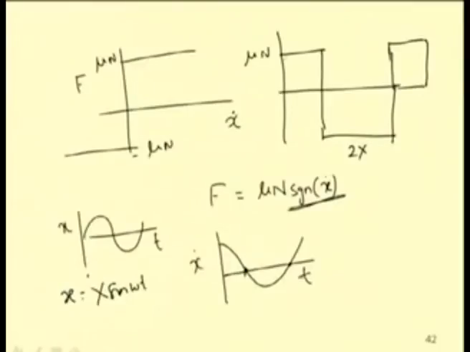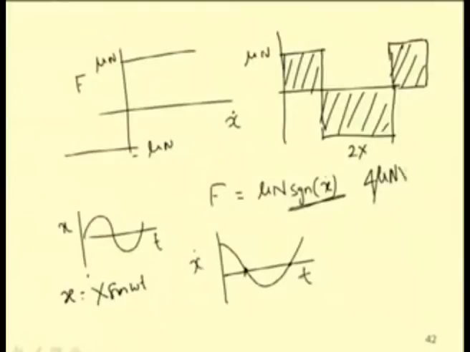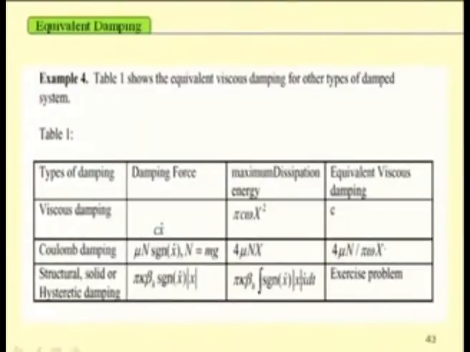Again for this portion the motion is mu n. So, the total area associated with this dissipation energy: this is mu n x, this is 2 mu n x and this is mu n x. So, total dissipation energy becomes 4 mu n x. This dissipation energy one can equate with the dissipation energy for an equivalent viscous damper, and find this equivalent viscous damping. In this way one can find the equivalent mass, equivalent stiffness and equivalent damping of the system.